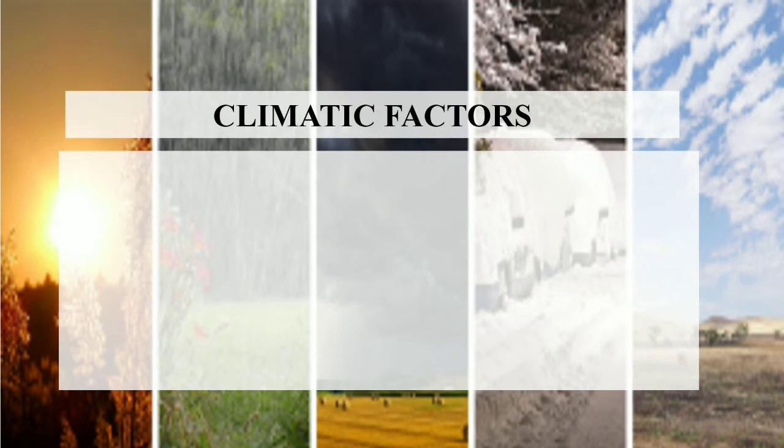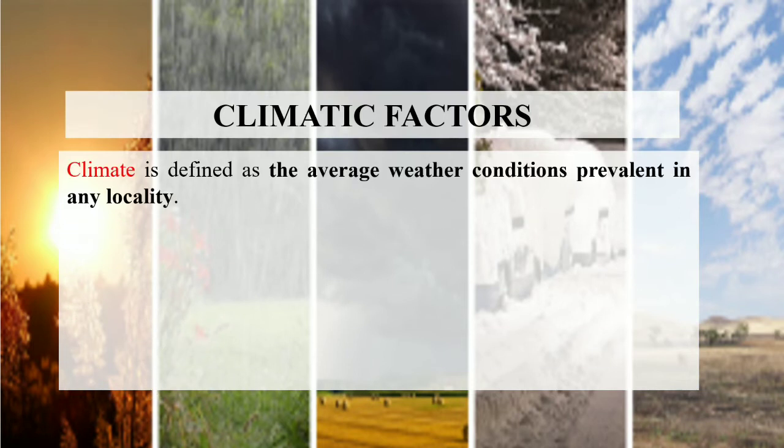So what are the climatic factors? Okay, so before understanding climatic factors, you must know the climate. Climate is defined as the average weather condition which is prevalent in any locality. Okay, so what is weather condition? Weather condition is the short-term state of the atmosphere. For example, if it is raining outside for 2 to 3 days, then the weather condition for these 2 to 3 days will be the rainy weather condition.